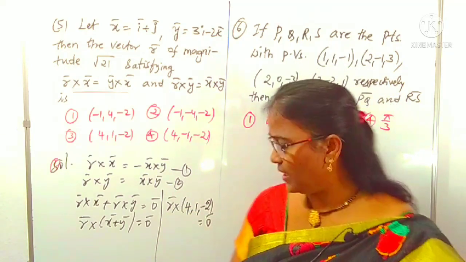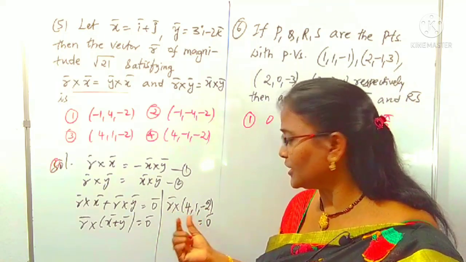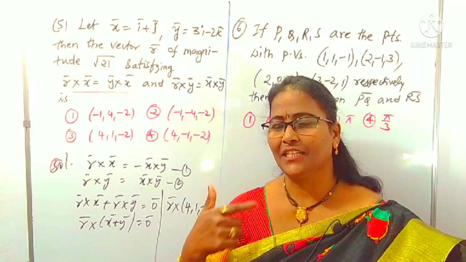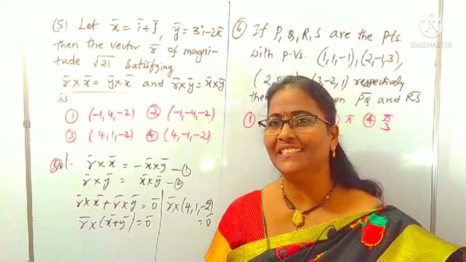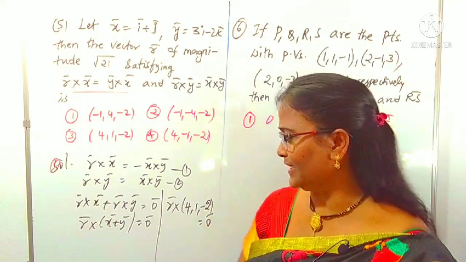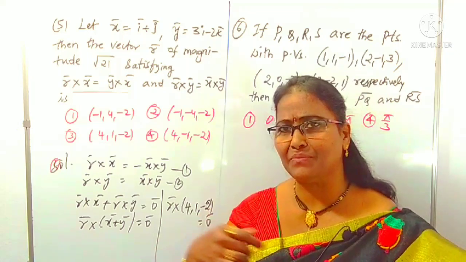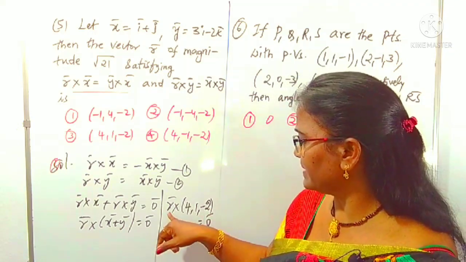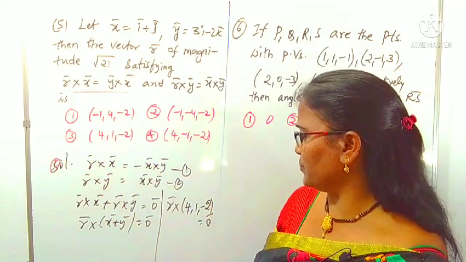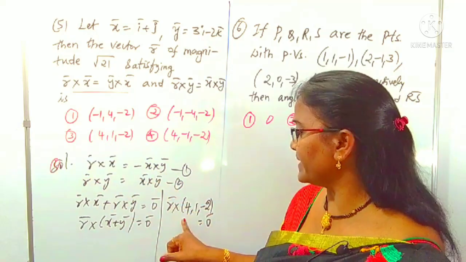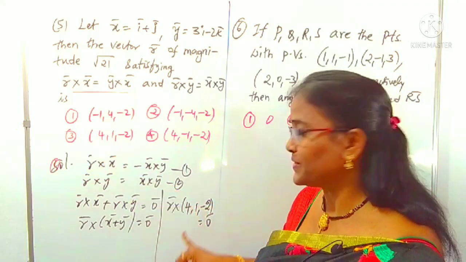Right. R cross this vector is 0, which means what? These two vectors are parallel vectors. Cross product is 0 vector when those two are parallel vectors. Means r is parallel to this one, so their coefficients are in proportion. In place of r we can choose which option? As 4, 1, minus 2. Means 4 by 4 is 1, and 1 by 1 is also 1, minus 2 by minus 2 is also 1.